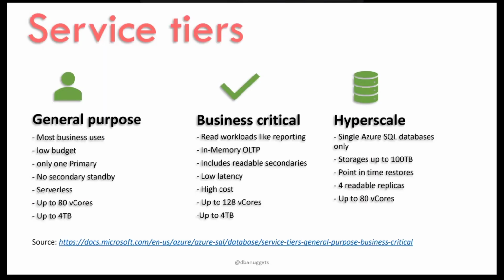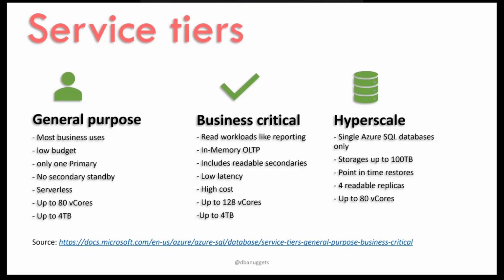We have three service tiers under the vCore model: general purpose, business critical, and hyperscale. As we move from left to right, the cost also increases, but the features will also increase. Let's talk about the general purpose. General purpose, as the name says, is used for general business purposes. It is the lowest budget service tier.